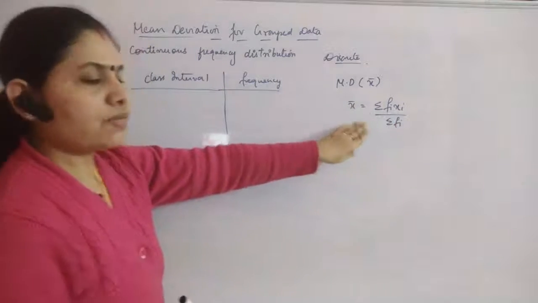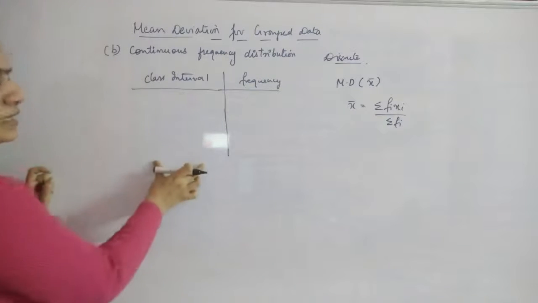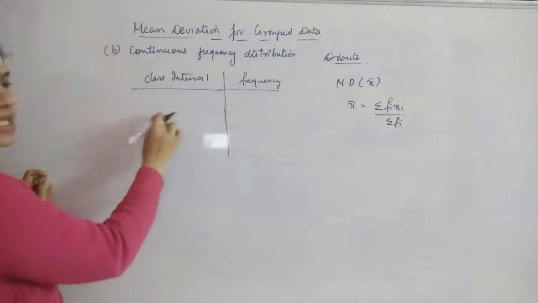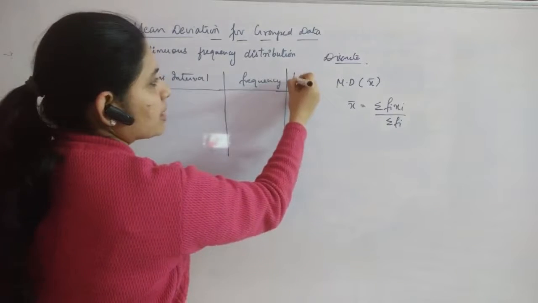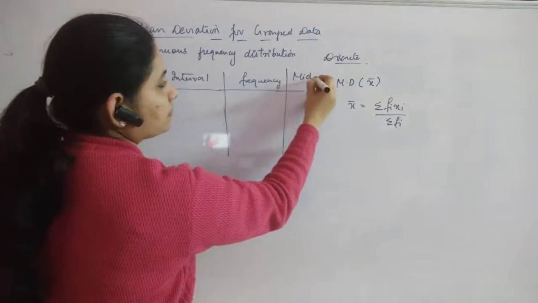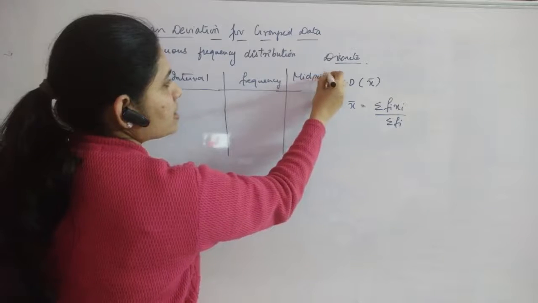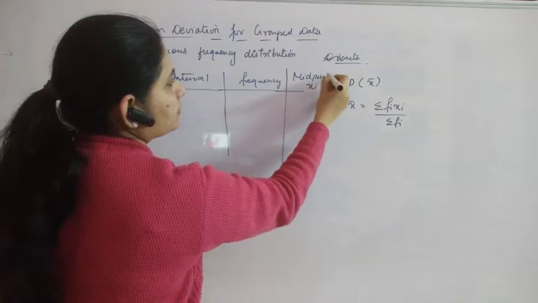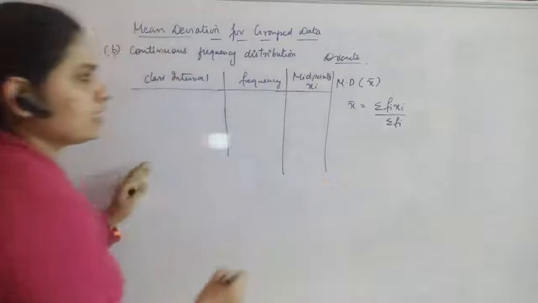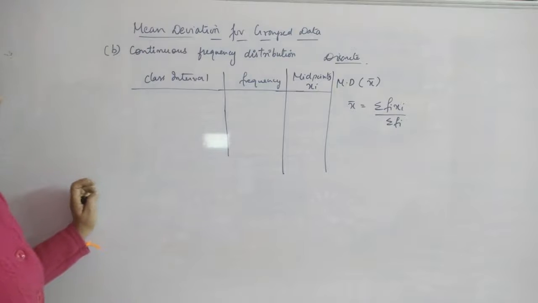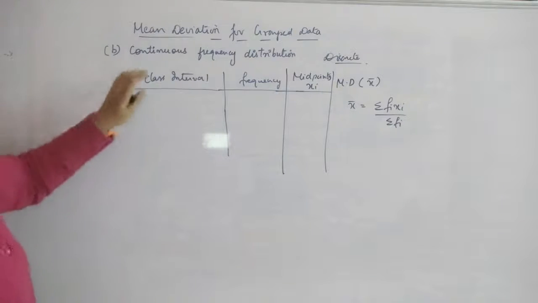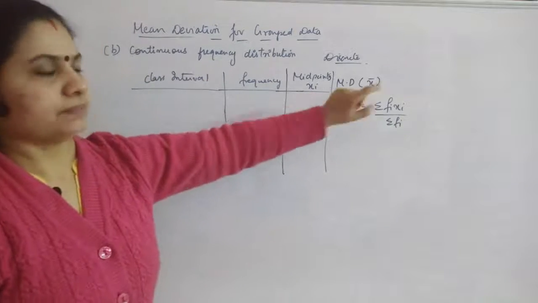The same thing we will do here, but here the process is, when the class interval is given, you have one more column which is midpoint, mid xi. Okay, midpoints xi you have to find out, and then the same procedure, that is you have to find out x bar using the formula sigma fi xi divided by sigma fi. Okay, that is for mean deviation about mean.